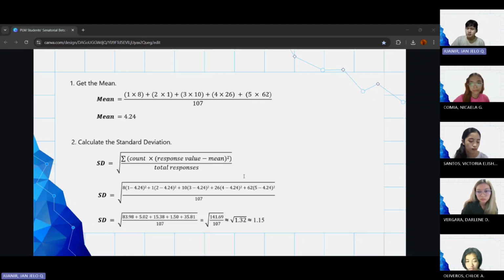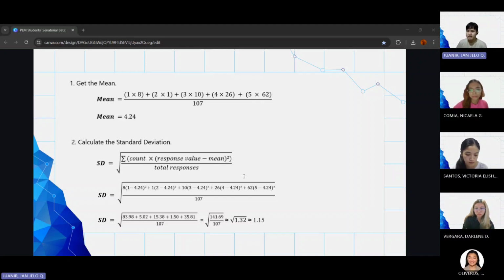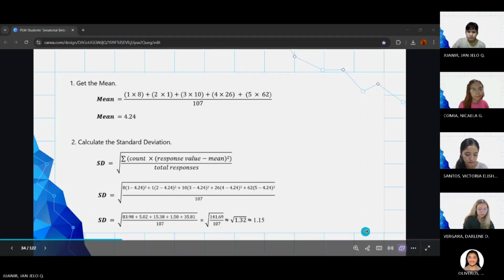To assess this result, we will get the percentage of this standard deviation with the mean. We will divide 1.15 by 4.24 and multiply it by 100%. The resulting coefficient of variation is 27.1%. Since it is below 30%, this indicates low to moderate variability, which signifies that the Haribons quite agree with one another that agriculture is one of the pressing issues here in our country today.